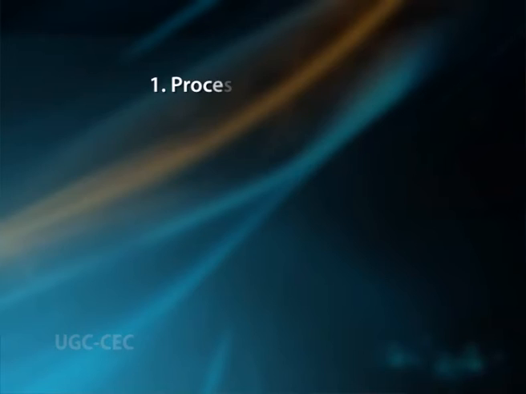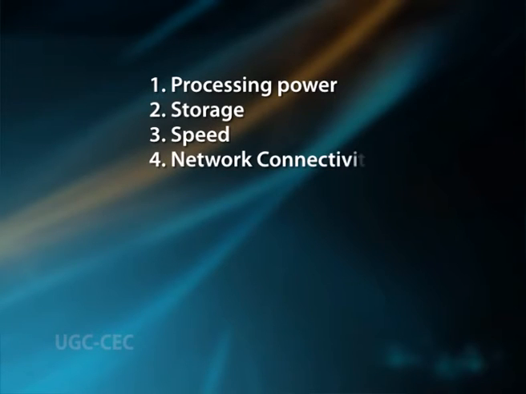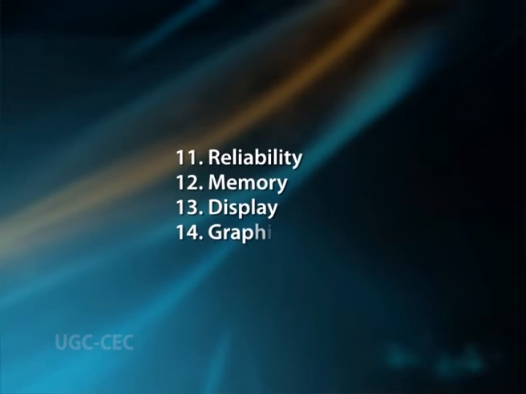The power and usefulness of this popular machine is mainly due to the following features: processing power, storage, speed, network connectivity, power, operating system, accuracy, diligence, versatile, automatic, reliability, memory, display, graphics card.